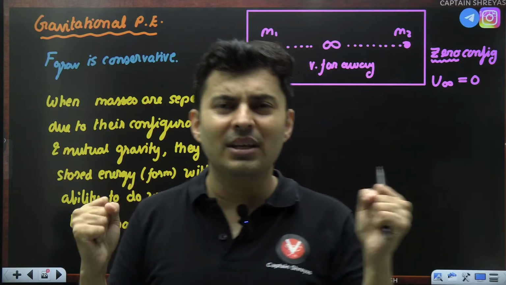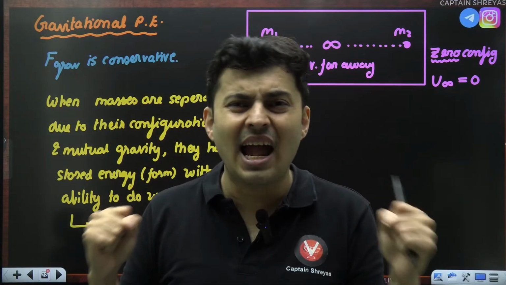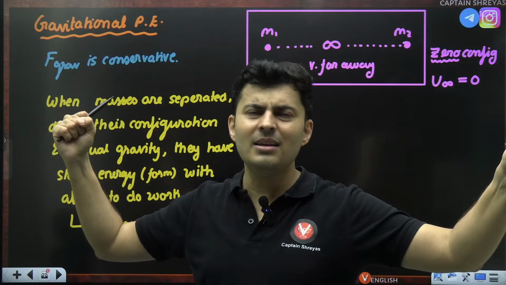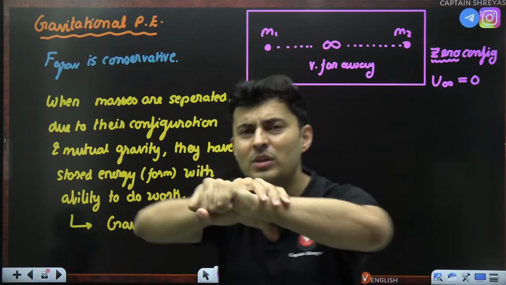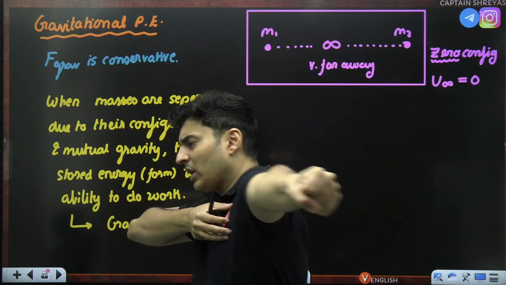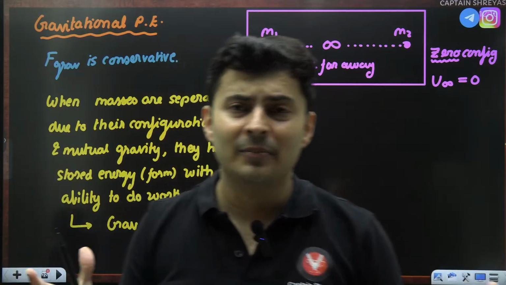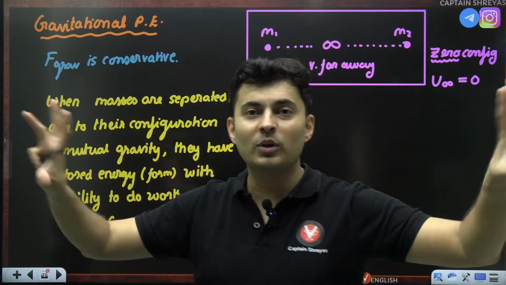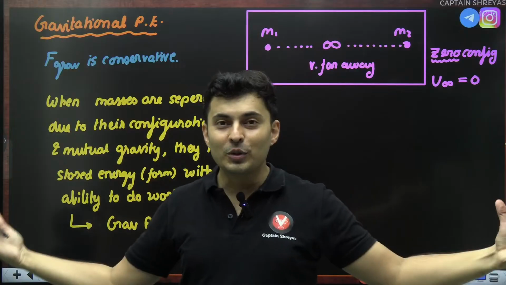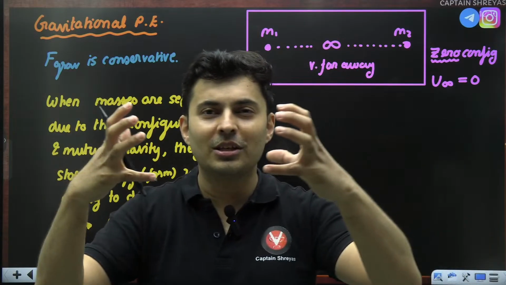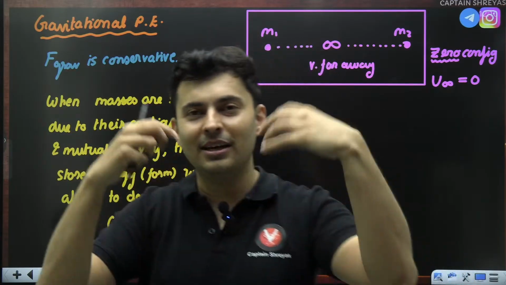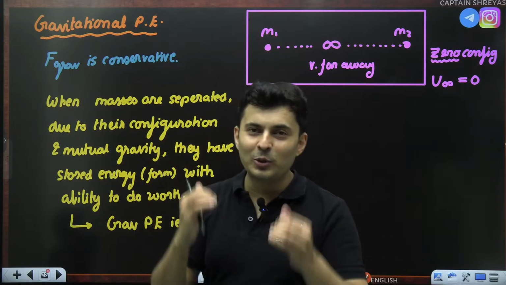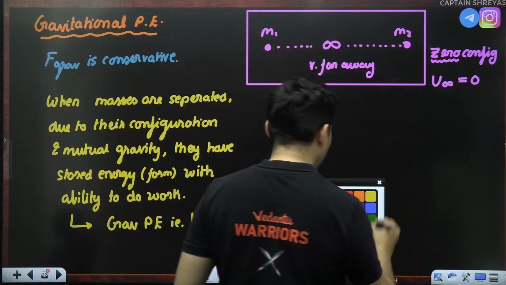Something has more potential means it is sad. Understand that. When you take a spring and stretch it, it is crying in pain. Why are you stretching me? Somebody pulls your hands. Elastic potential energy is stored. You get sad. Once you are relieved of that stress, relieved of that potential energy, you become happy. So these masses coming close to each other become happy and happier. So their potential energy becomes lower and lower as they come close. I hope this is clear.